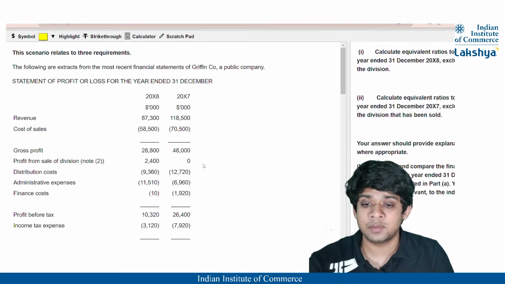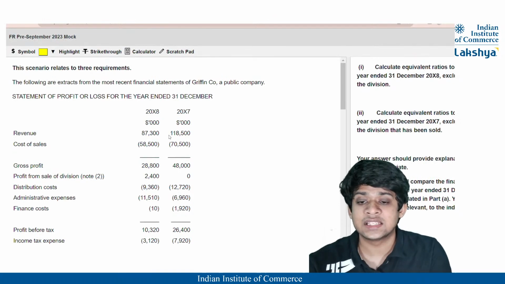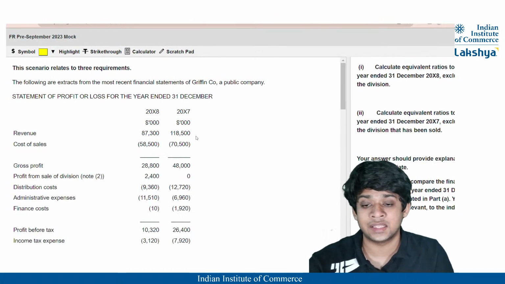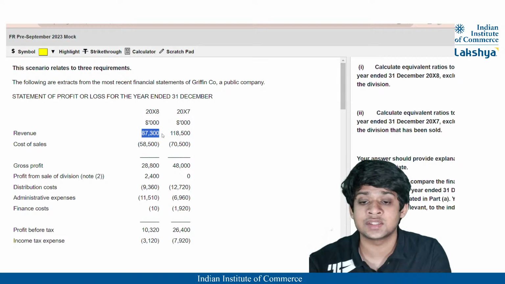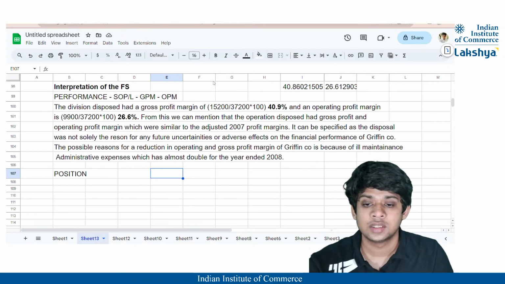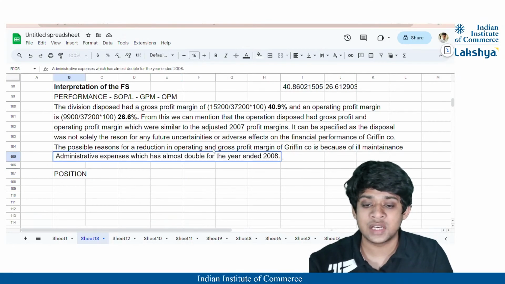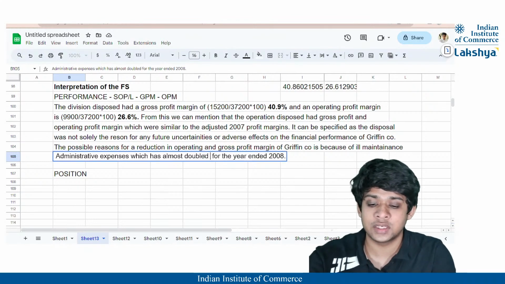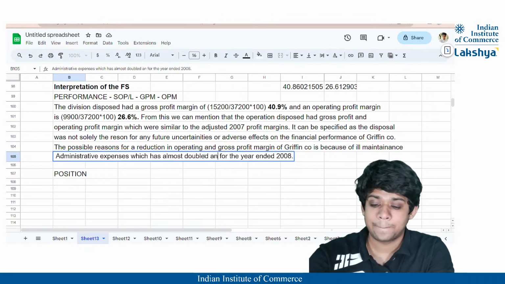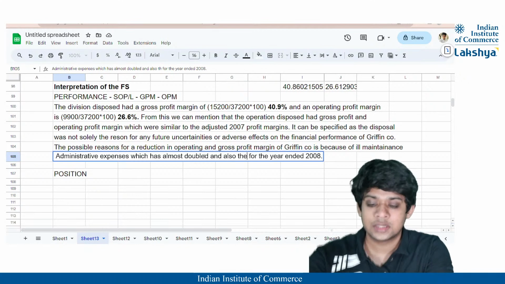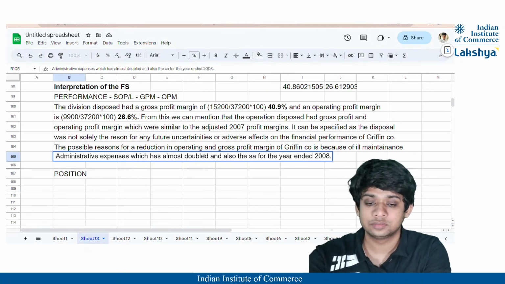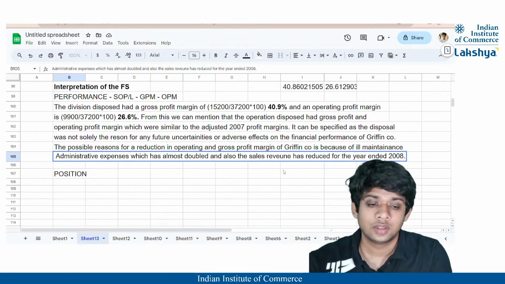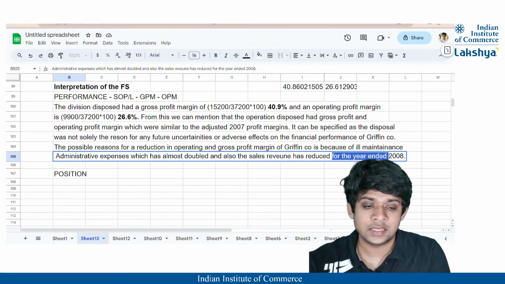So you can state it like this. Also, it could be possibly because of the sales revenue. The sales revenue for 2007 is 1,18,500, but for 2008 it is just 87,300, right? Administrative expenses which have doubled for the year, and also the sales revenue has reduced. Okay, I'll just clear this out.